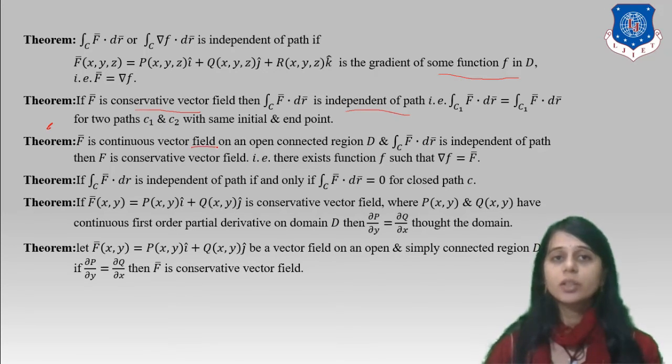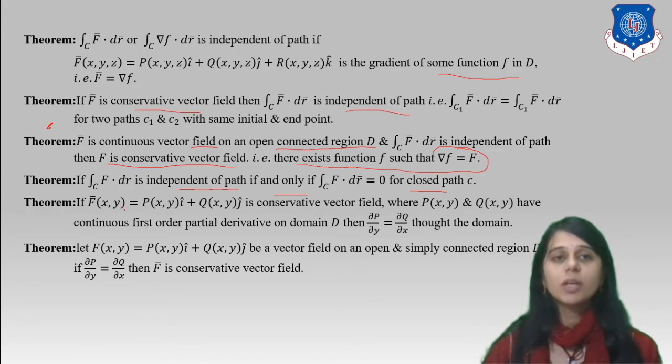f bar is a continuous vector field on the open connected region D. If the integration over C of f bar into dr bar is independent of the path, then f bar is a conservative vector field, that is, there exists a function f such that f bar equals del f. The integration over C of f bar into dr bar is independent of the path if and only if the integration over C of f bar into dr bar equals 0 for every closed path. Okay, so that means the integration is independent of the path if and only if it is equal to 0 for a closed path over C.